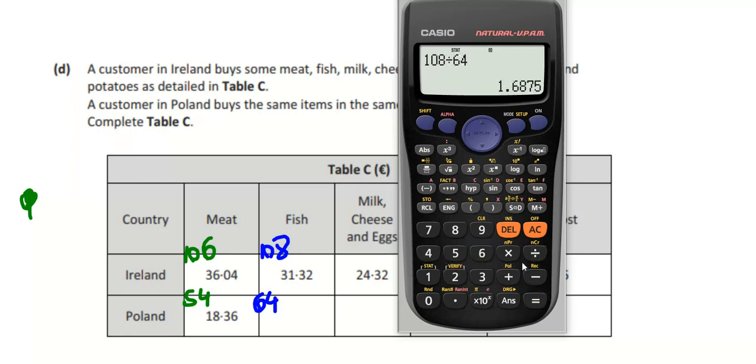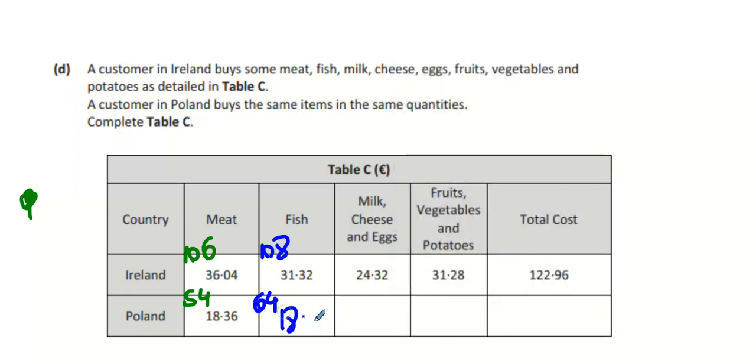That's how much more expensive it's going to be. It's going to be 1.687 times more expensive. I'm going to divide 31.32 by that number now. And what it will do is tell me that it's 18.56 in Poland then. Does everybody know what I'm doing? I'm comparing the prices, right?